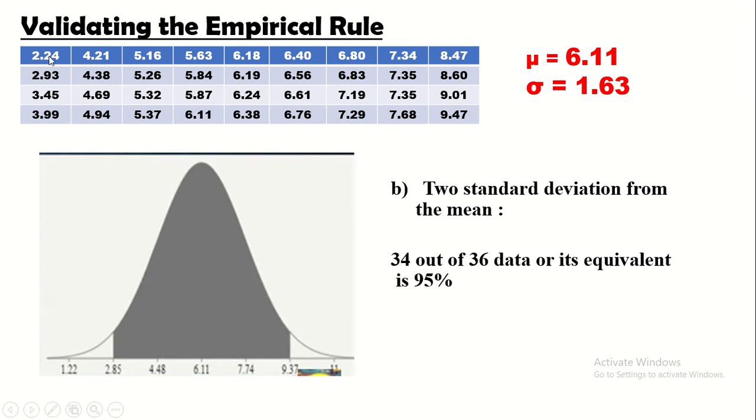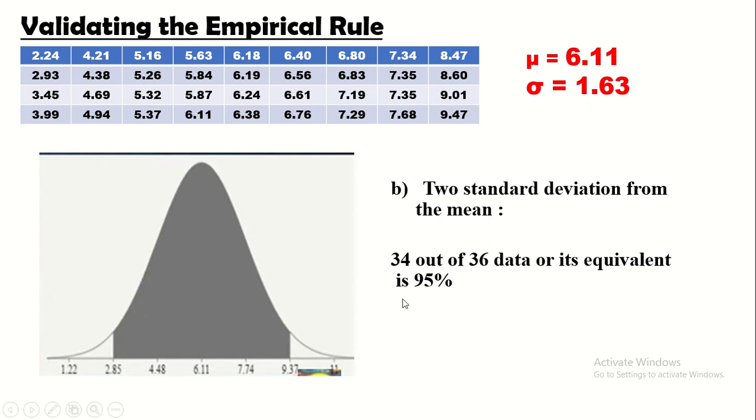2.85, ang 2.24 ay hindi pasok. Ang 2.93 pasok sa 2.85 kasi mas mataas siya. Magtatapos siya kay 9.01 kasi ang ating end ay 9.37 daw dapat. Kaya si 9.47 ay hindi counted. So dalawa silang natira, 2 out of 36. So we have 34. So 34 out of 36. So mula rito hanggang dito, meron tayong 34 data.